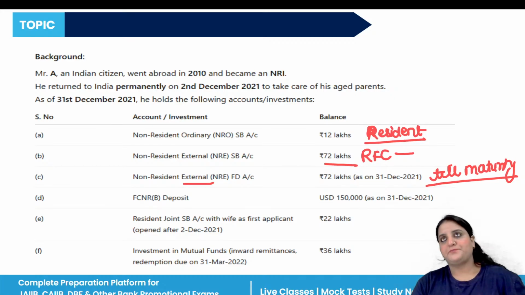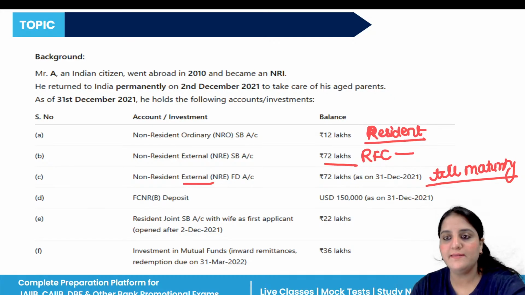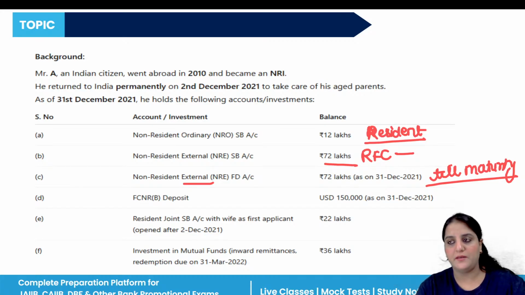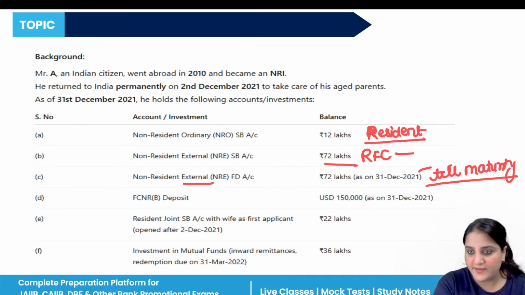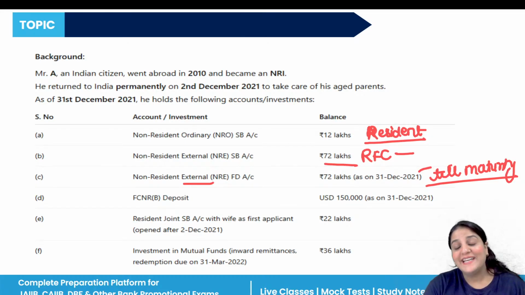How? Here I can say how this happens. Basically, into an RFC account, if Mr. A wants to hold the amount in foreign currency, or credit it to the resident SB account.